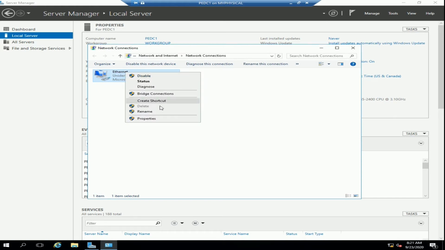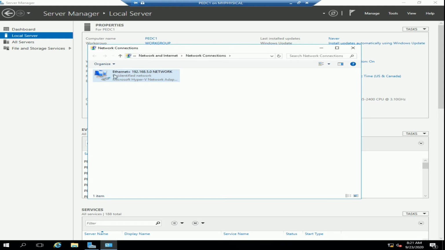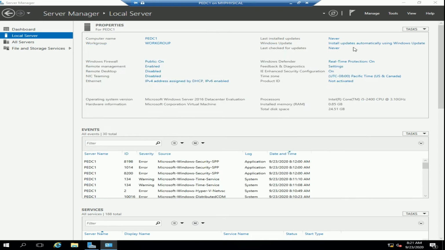And I want to rename this network and make it 192.168.5.0 network. So I can use this one to identify the network I am on. You can close here. Basically, we can now continue to install.